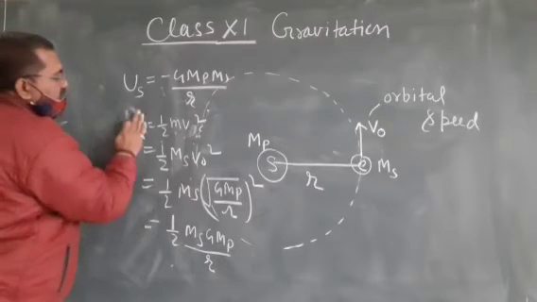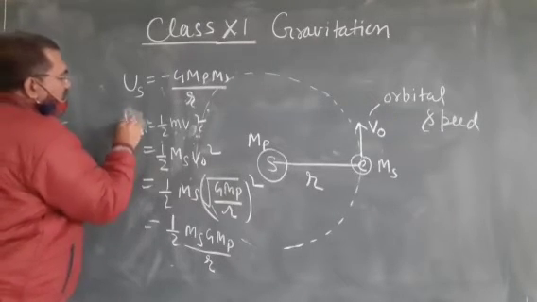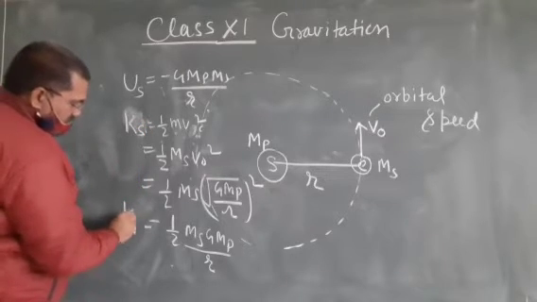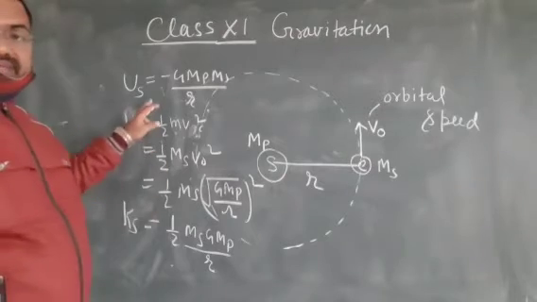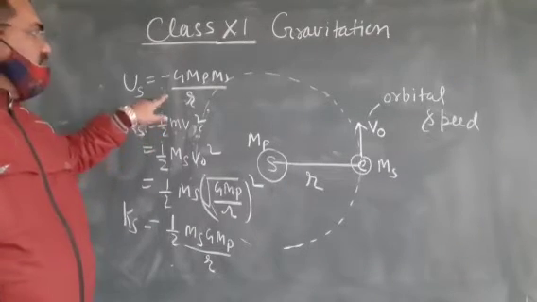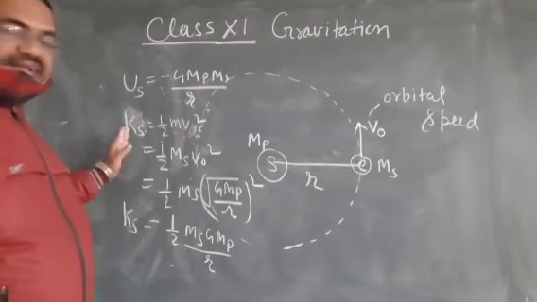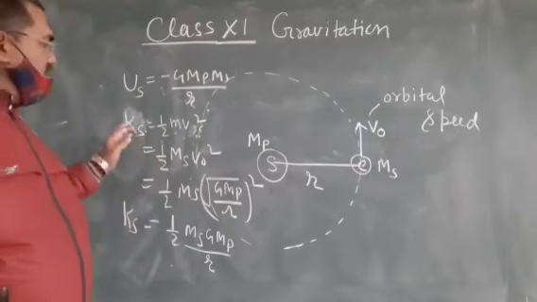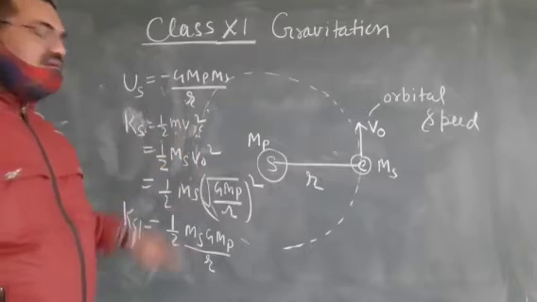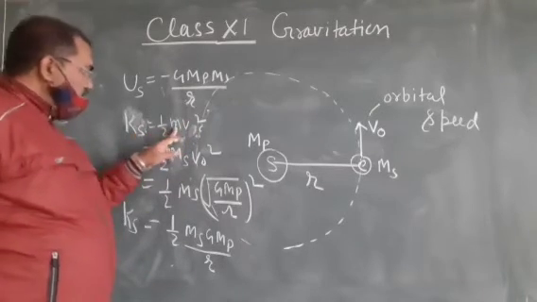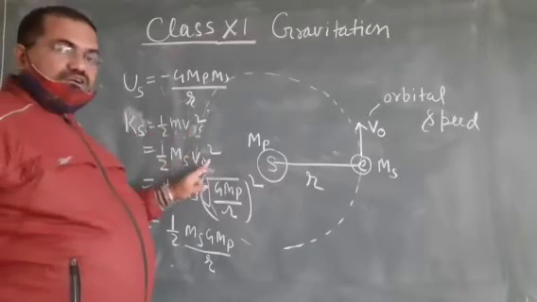This is the kinetic energy of the satellite. This is the potential energy of the satellite, minus GMp Ms by r, and kinetic energy is equal to half mv square. So kinetic energy of the satellite equals half mv square, where v is equal to v0, the orbital speed of the satellite.